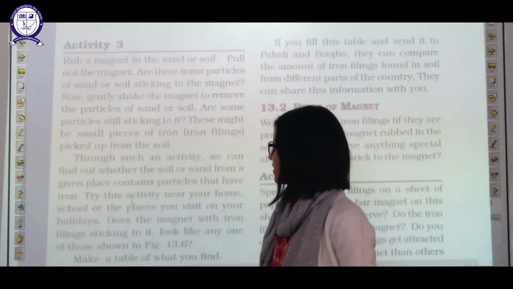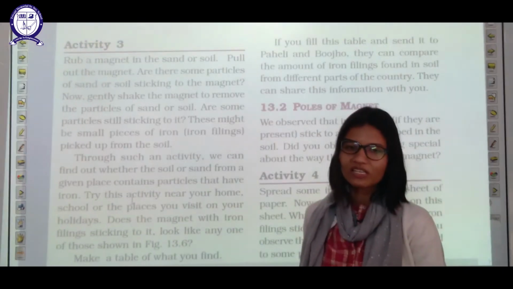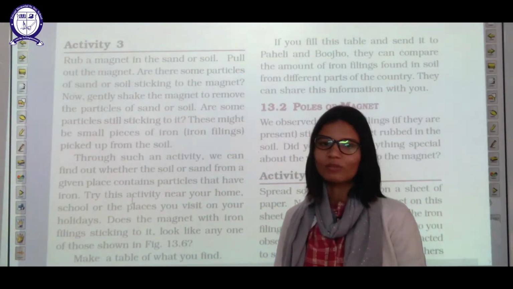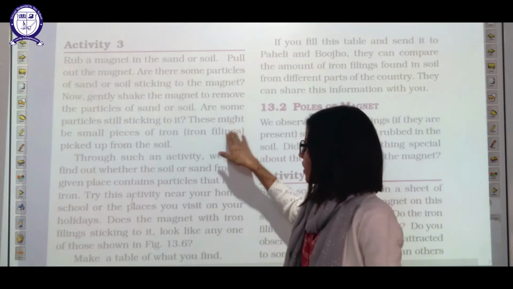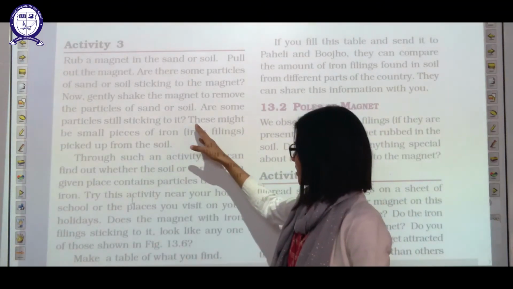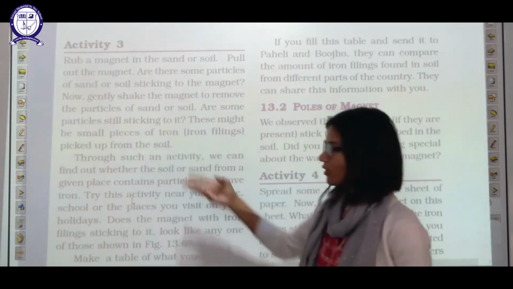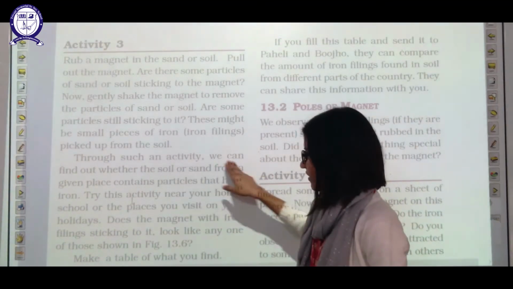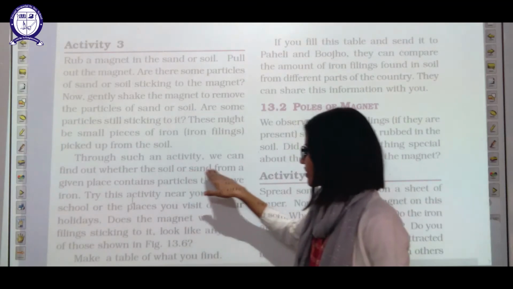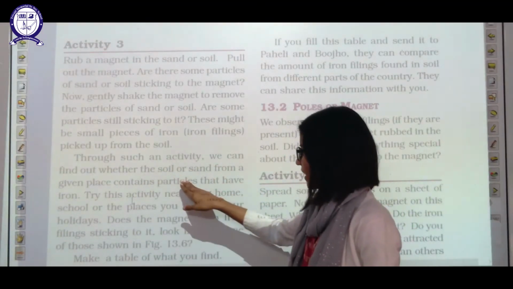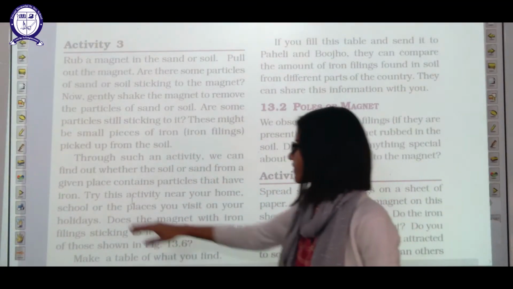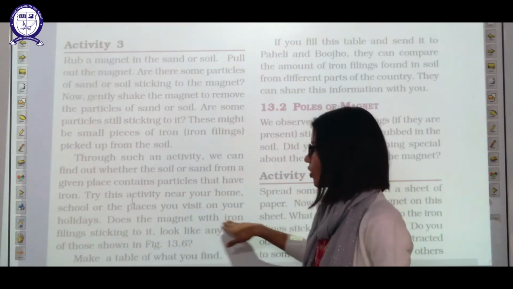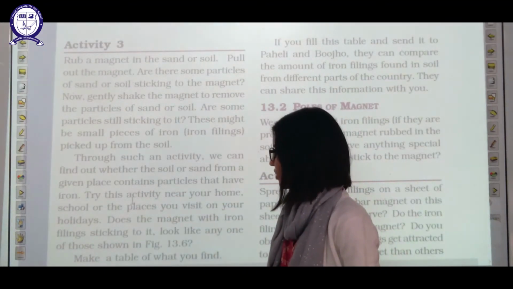Now you will see a few particles sticking to this magnet, and these are nothing but magnetic particles. These might be small pieces of iron known as iron filings. Through such an activity we can find out whether the soil or the sand from the given place contains particles that have iron. Try this activity near your home, school and places you will visit on your holiday.